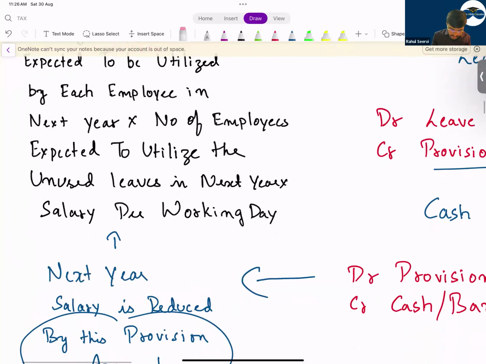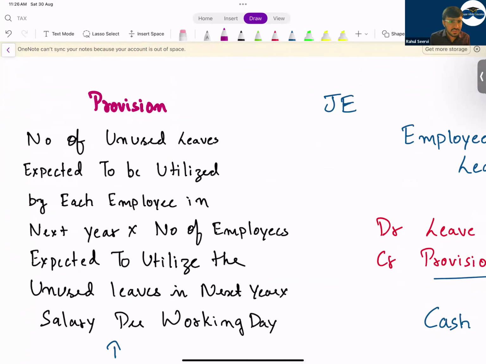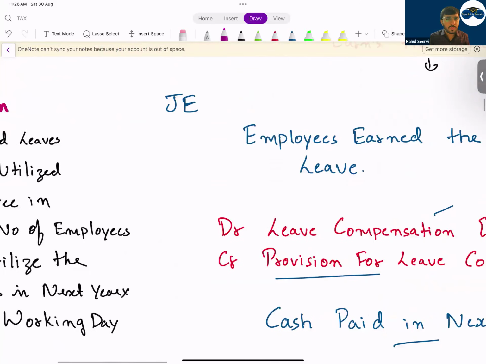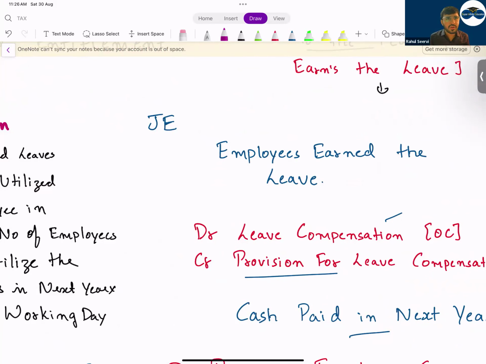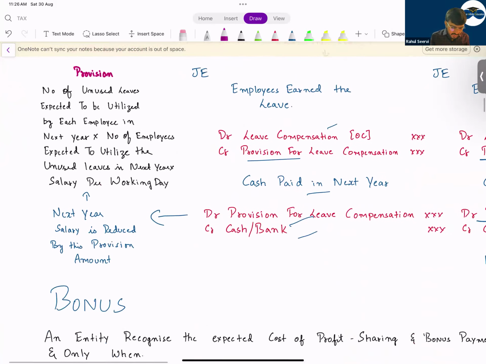In a regular class, we have done 2 basic questions regarding this, but in any past papers, I have not seen such questions regarding calculation. Even if a question comes, it will come regarding theory only. So in theory, you should write down based on accrual principle, the expense should be recorded previous year only because the employee has earned in the previous year. So with this, the leave part is also completed.